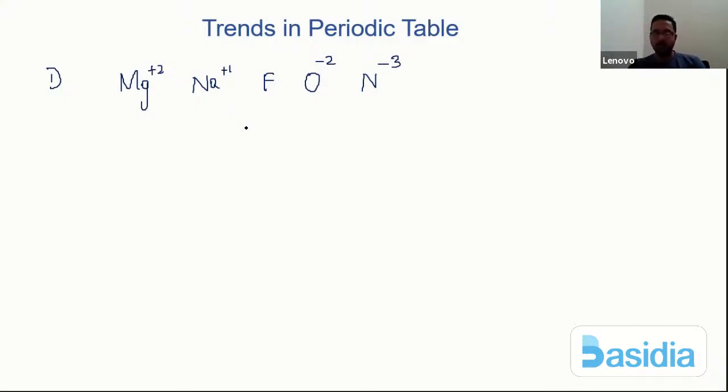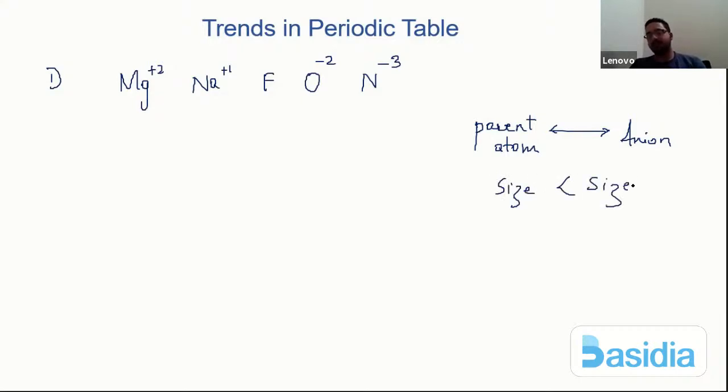Right. So how do I write a simple statement? Comparing parent atom and an anion of that atom, I clearly understand the size of the parent atom is smaller than the size of the anion. Simple statement here.